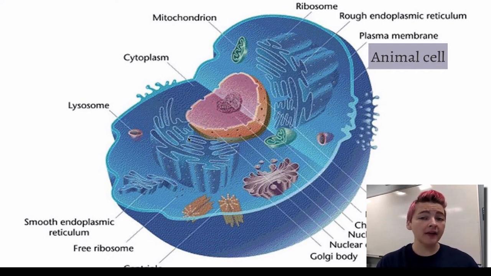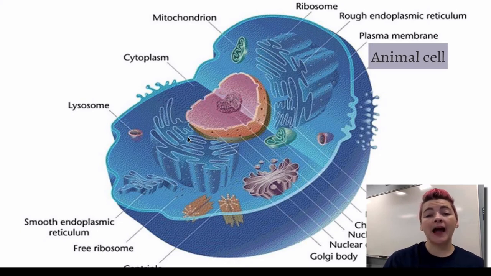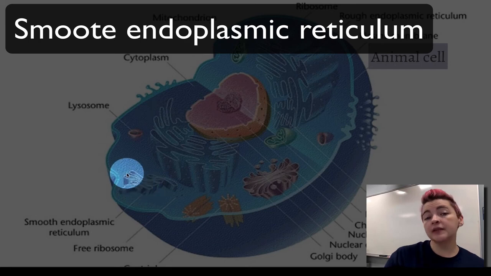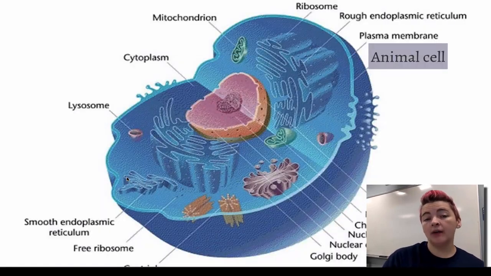We have the rough endoplasmic reticulum and the smooth. The rough endoplasmic reticulum has ribosomes studded on the outside, like I said earlier, and its job is to take the amino acid chain that is made on the ribosome and further process that protein. The smooth endoplasmic reticulum does not have ribosomes attached to the outside, and its job is to process lipids.